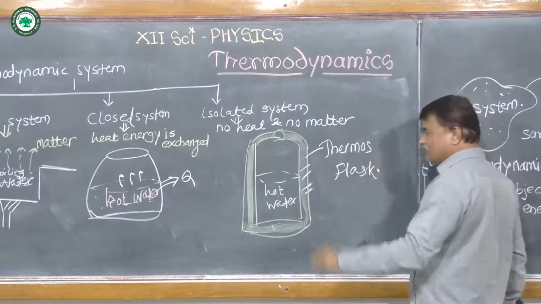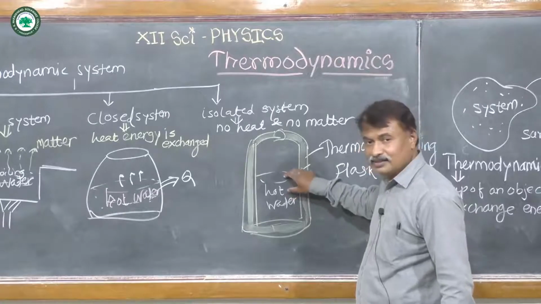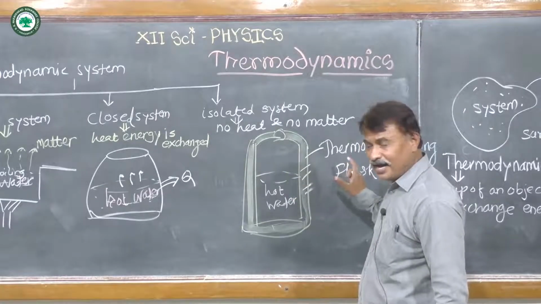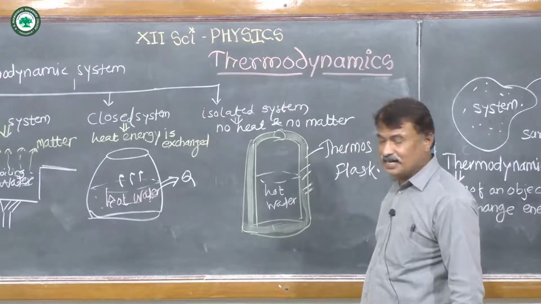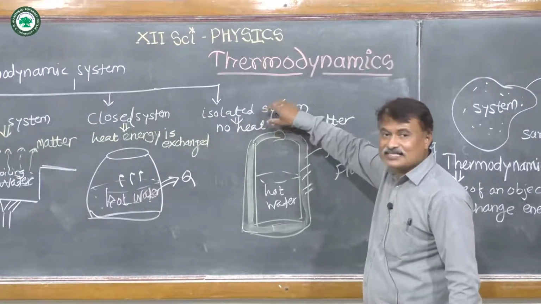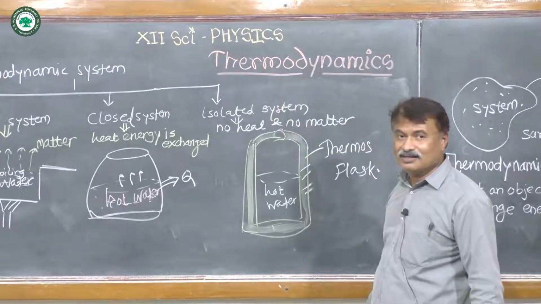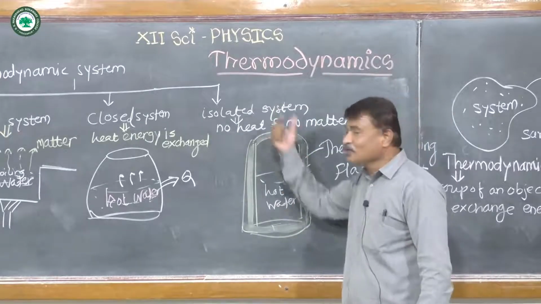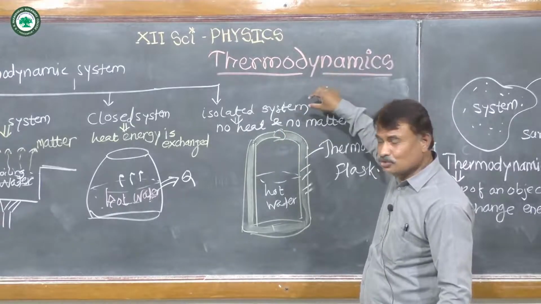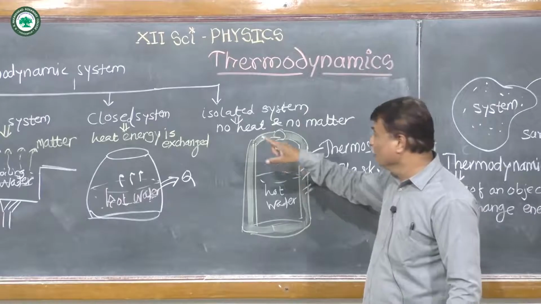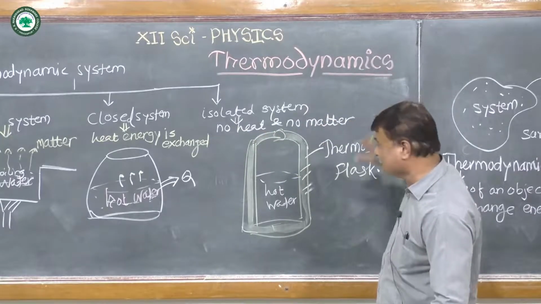In case of a thermos flask, no energy leaves the system and no energy enters the system, and that's why such a system is called an isolated system. So according to this example, what is an isolated system? An isolated system is one in which no heat energy and no matter are exchanged with the surrounding.